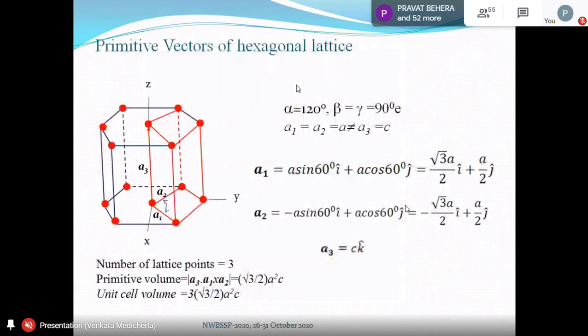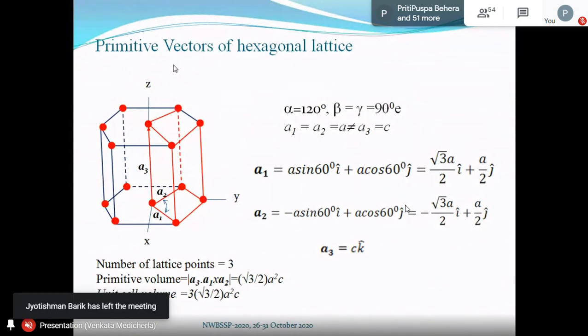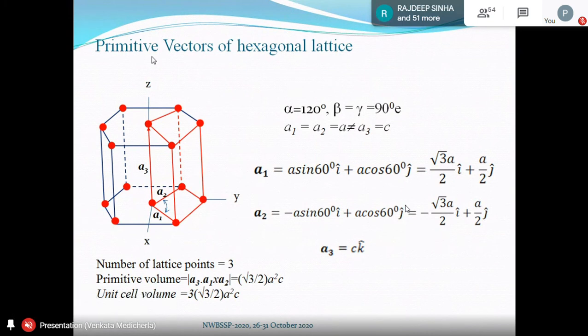I also want to discuss a little bit about the reciprocal lattice of the hexagonal lattice. I will come back to this slide. Yesterday I showed this slide, and there was a mistake in yesterday's slide. That's the reason I'm showing it again. What was the mistake? Yesterday I told you that the y-axis is like this. This is the unit cell of the hexagonal lattice, which I showed yesterday.